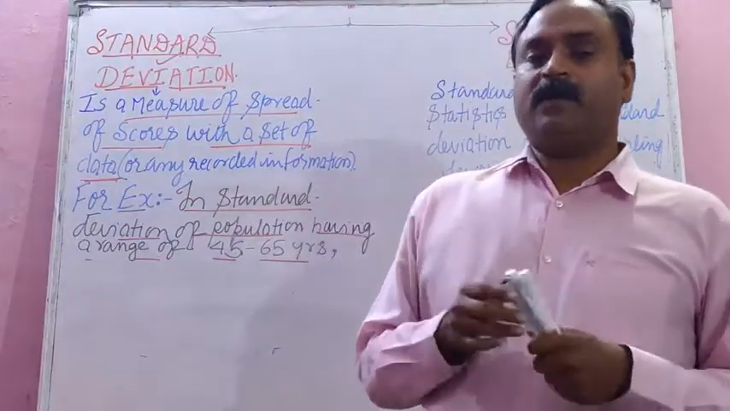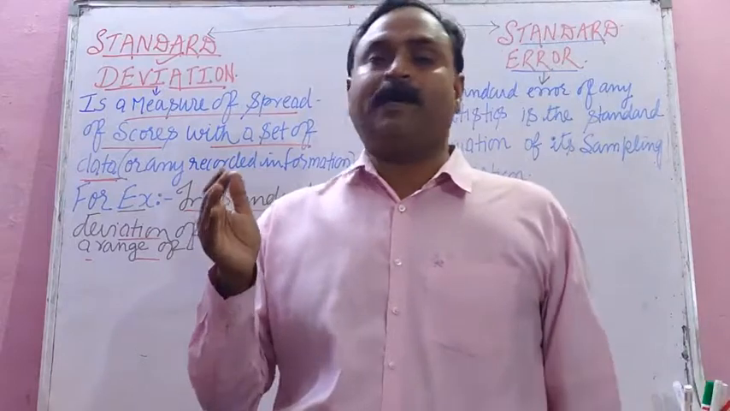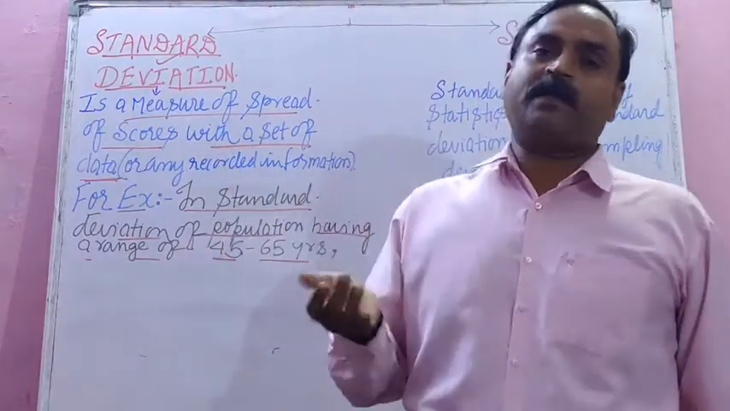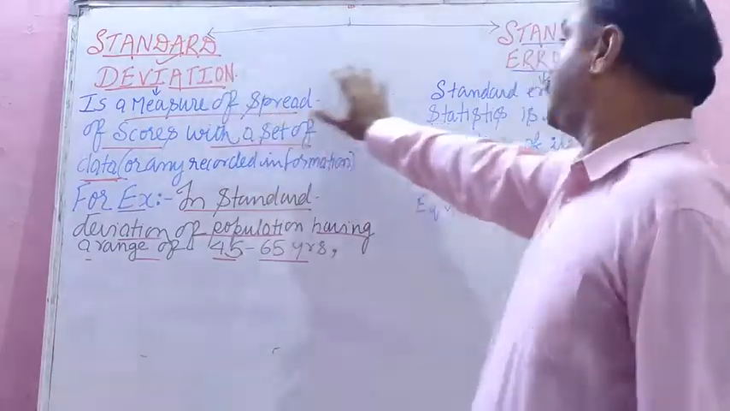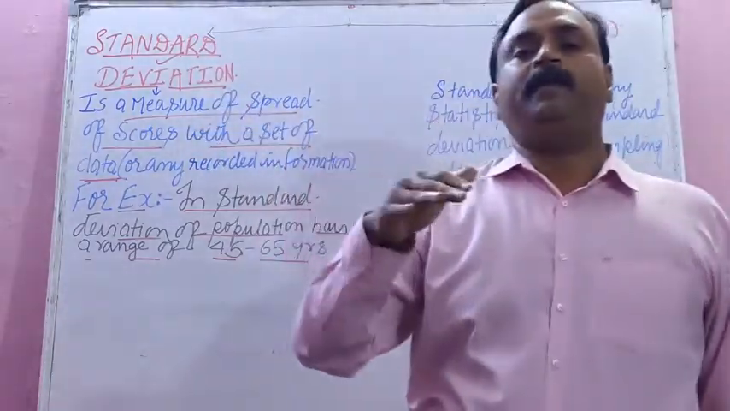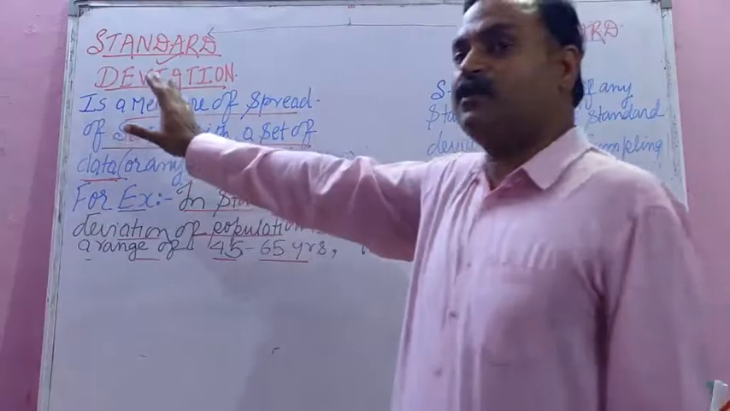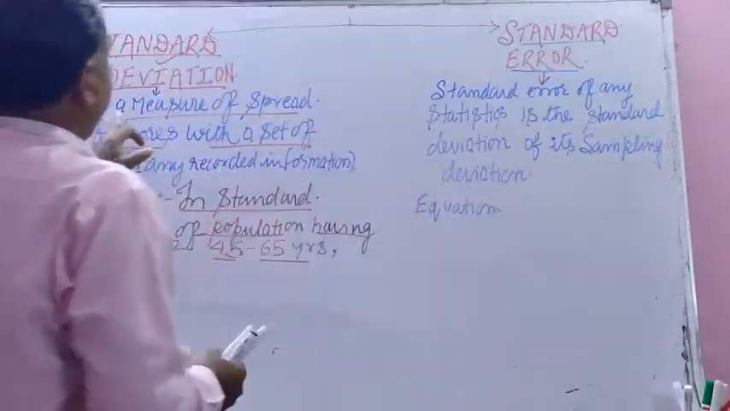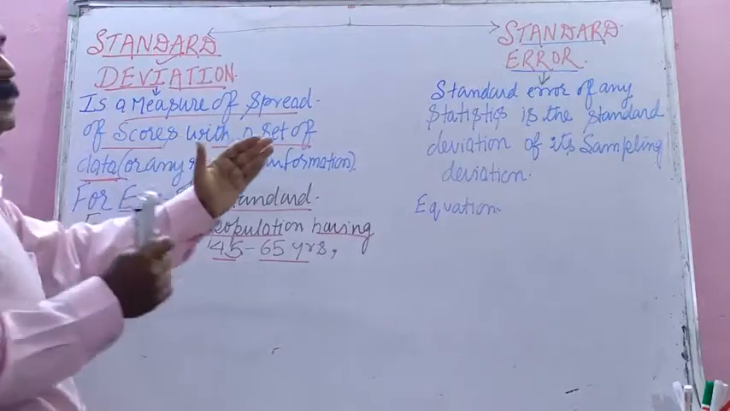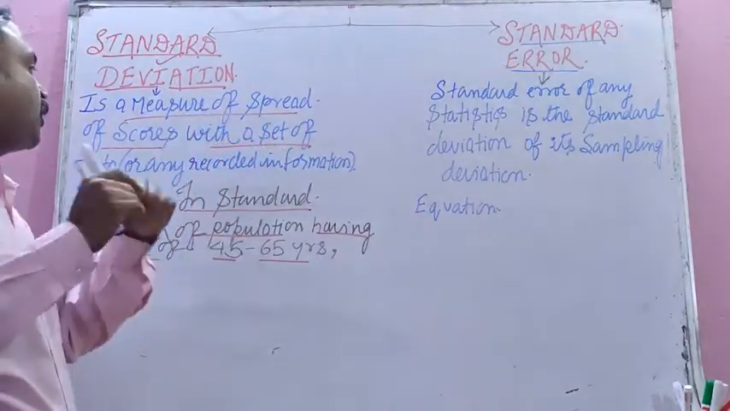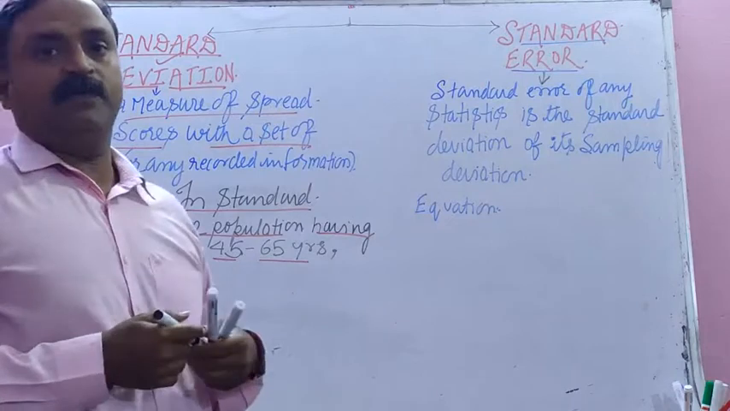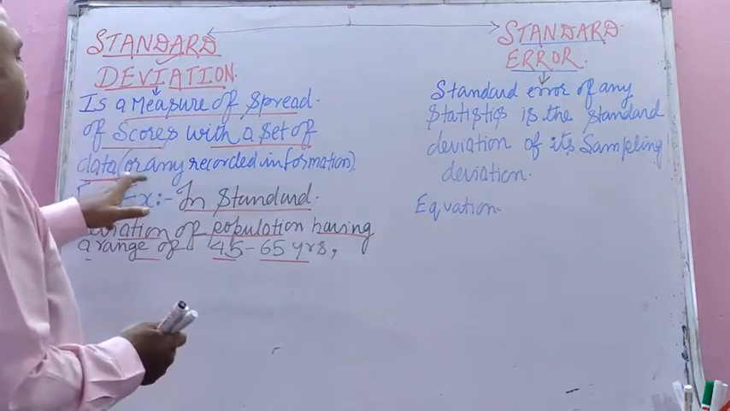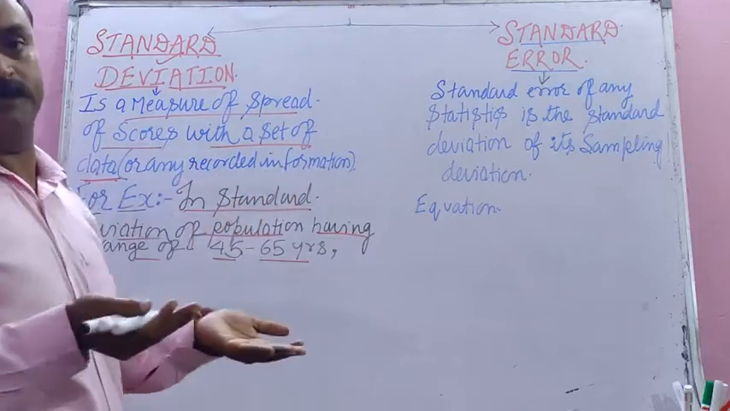Children, finally we are on the edge of this chapter in biotech class 11th, that is your basic concept of biochemical technology. We have to study standard deviation, standard error and mean, median, mode. So first I will explain standard deviation. We define it as a measure of spread of scores within a set of data. Here data means any recorded information, isn't it?